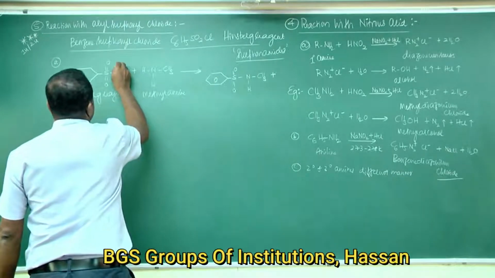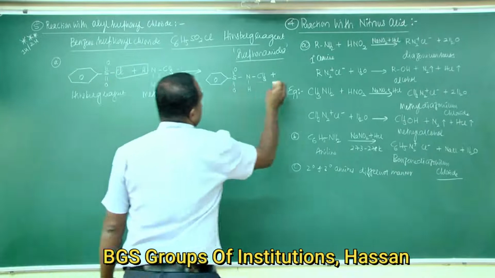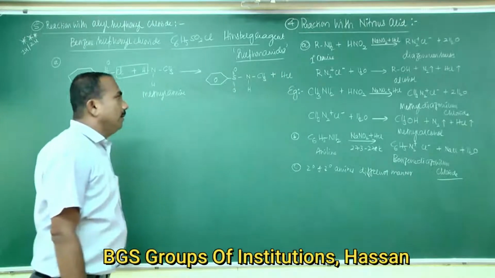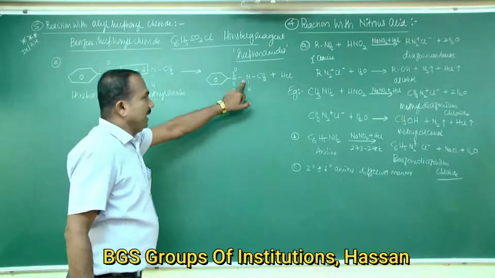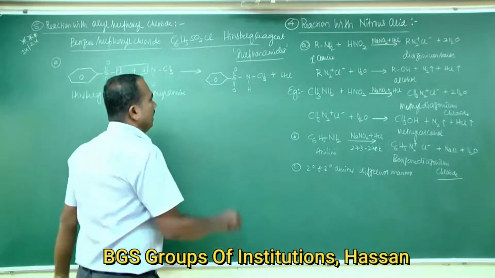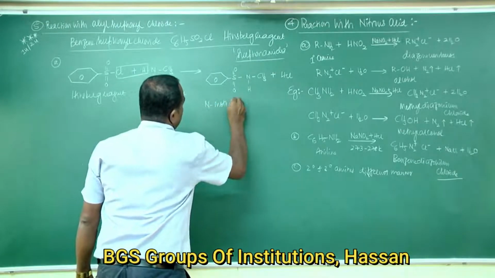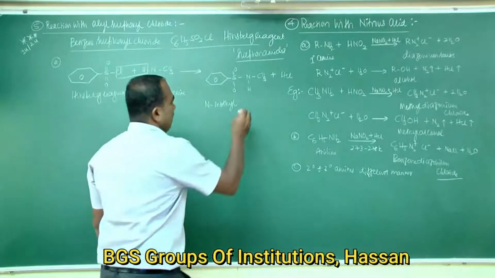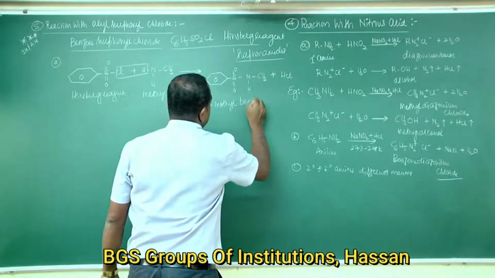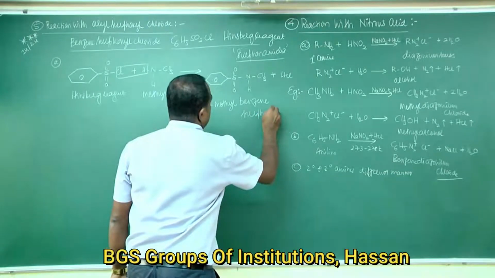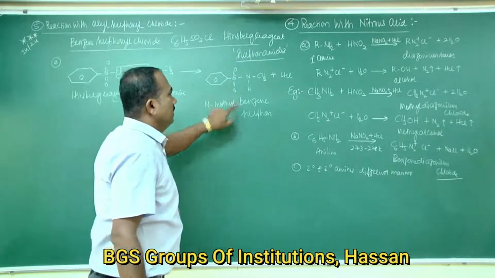So H combines with Cl, as HCl. The name of this compound is N-methyl benzene sulfonamide.